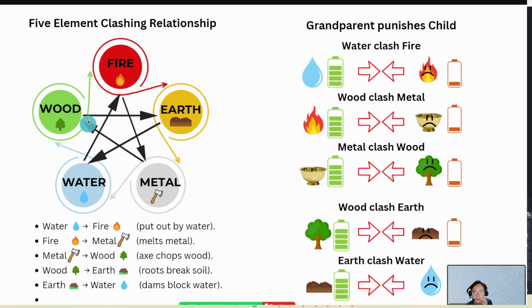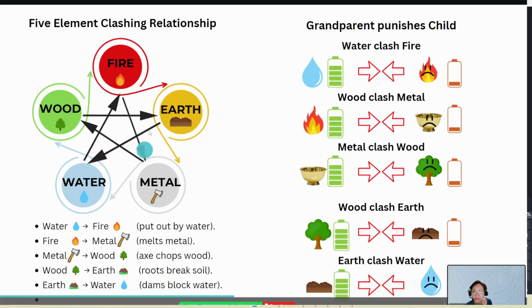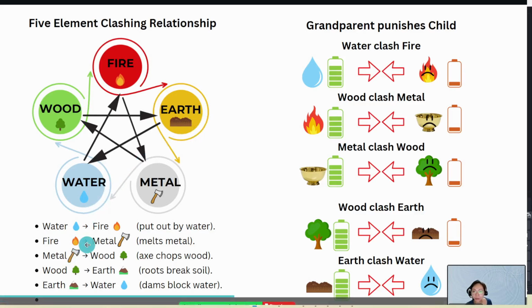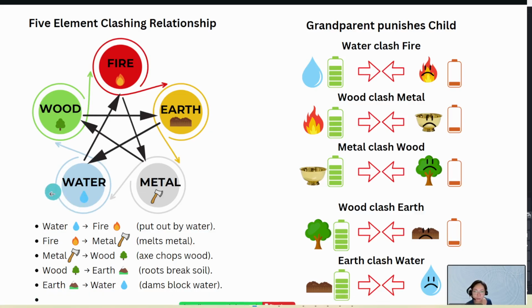What happens next is wood will break the soil. How? Because wood has roots that will break through the soil. Soil is the earth. So what will earth do? Earth will clash with the water, which is like a dam blocking the water.